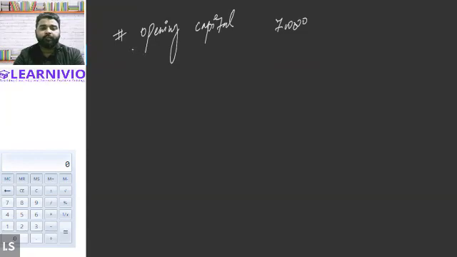Let's suppose it is given on 1st April 2021. Now, apart from the opening capital, you have been provided with the information regarding the closing capital as well.